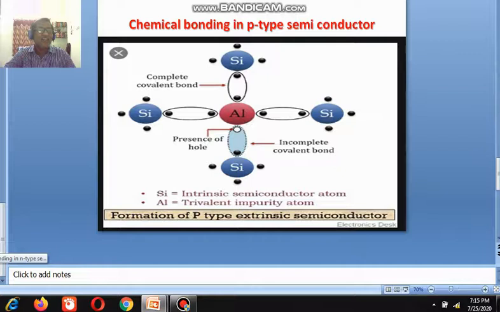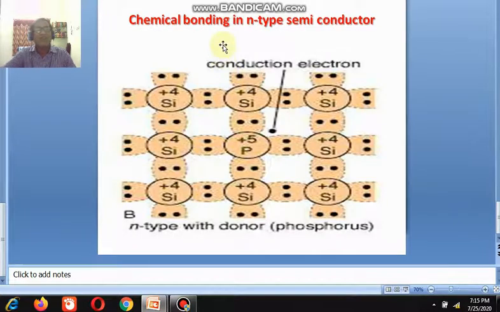Similarly, if you take N-type semiconductor, if a pentavalent atom is added to the pure semiconductor crystal, either germanium or silicon, during crystal growth, then the resultant crystal is known as an extrinsic N-type semiconductor. If you observe the chemical bonding in N-type semiconductor, a pentavalent atom consists of 5 electrons in the outermost shell.